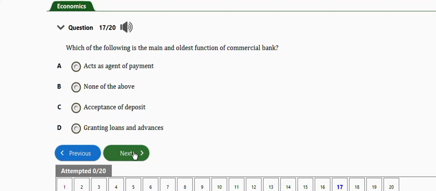Next question is this one. It says which of the following is the main and oldest function of commercial banks? Acts as agent of payment, none of the above, acceptance of deposits, granting loans and advances. So the right answer is acceptance of deposits. Okay, so that's the main and oldest function of commercial banks.